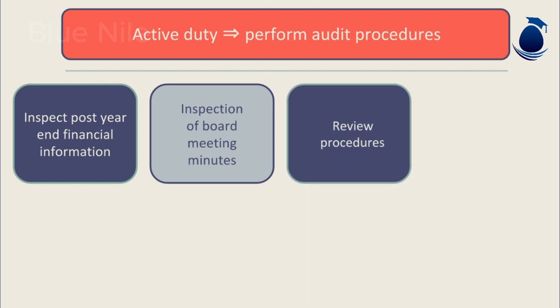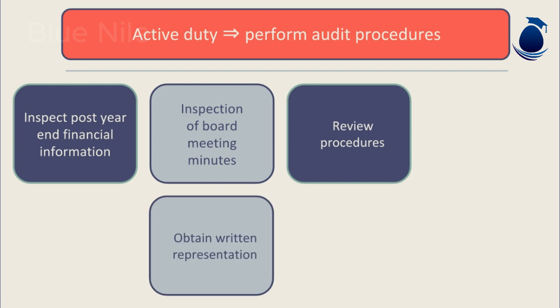The auditor will also review the procedures carried out by the entity when identifying events and preparing the financial statements. It may highlight a risk of subsequent events not being disclosed correctly. This may mean the auditor needs to increase the amount of work on this area. The auditor will obtain a written representation from the directors that events have been disclosed correctly. This acts as backup evidence, and other audit procedures must also be performed.